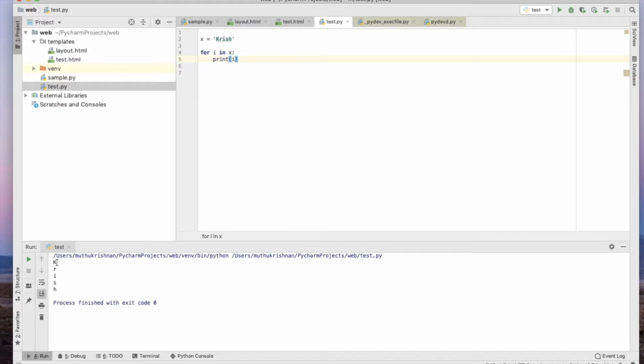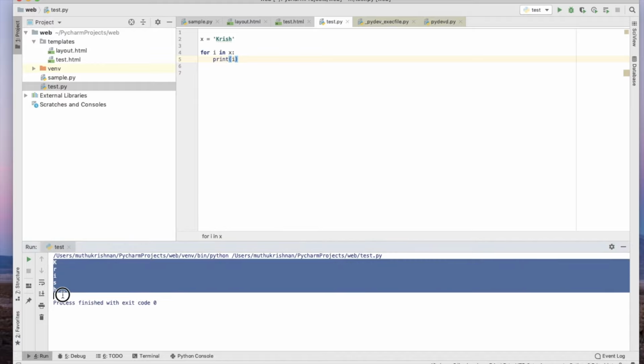Look here, you can see it has printed one by one. What it actually does is it traverses the string in sequence. In a normal for loop, we need an initialization variable, a condition and an incrementer.